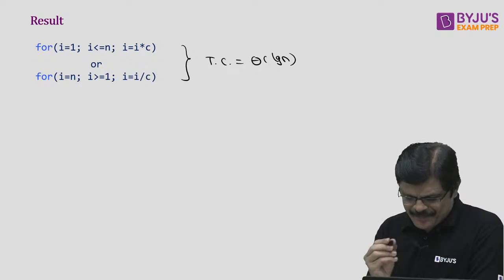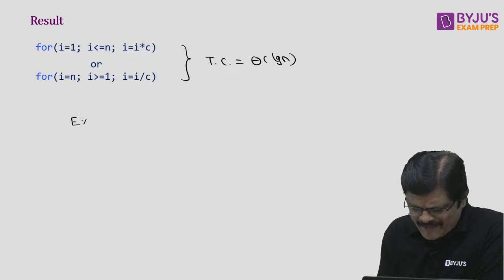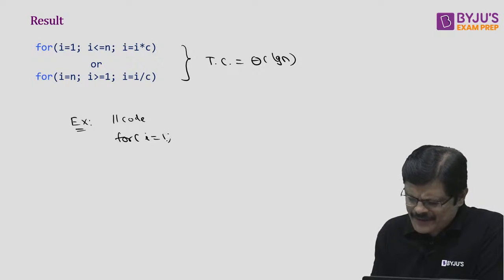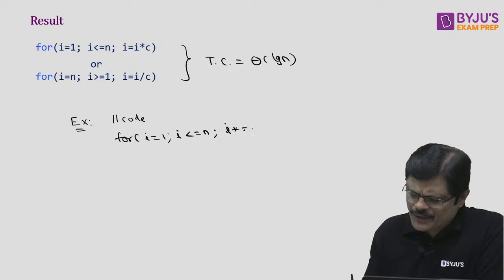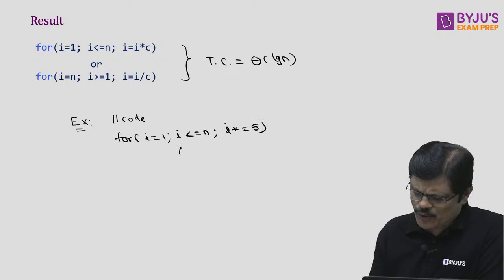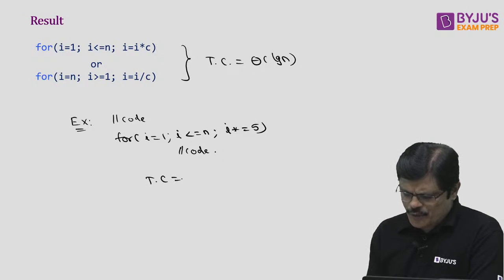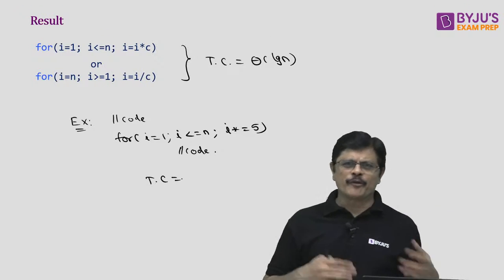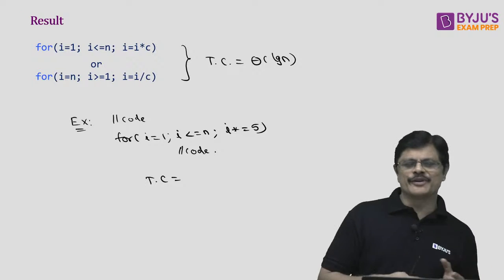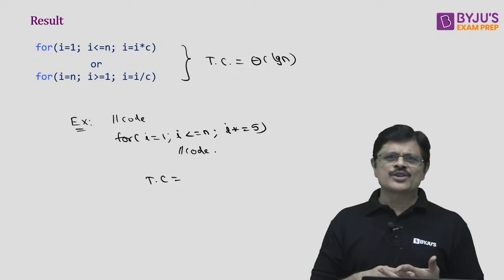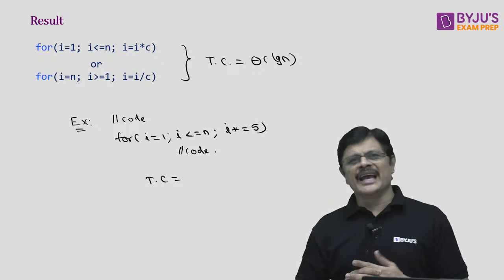Hope you understand. Now, for example, if you are having some code like this, some code goes here. For i = 1, i <= n, i *= 5, some code goes here. So what is the time complexity for this particular code, my dear friend? This type of question they'll ask you. Of course, later on they combine these rules with other rules. The nested loops you are going to get. Once you understand this logic, that logic can be easily extended, my dear friend.